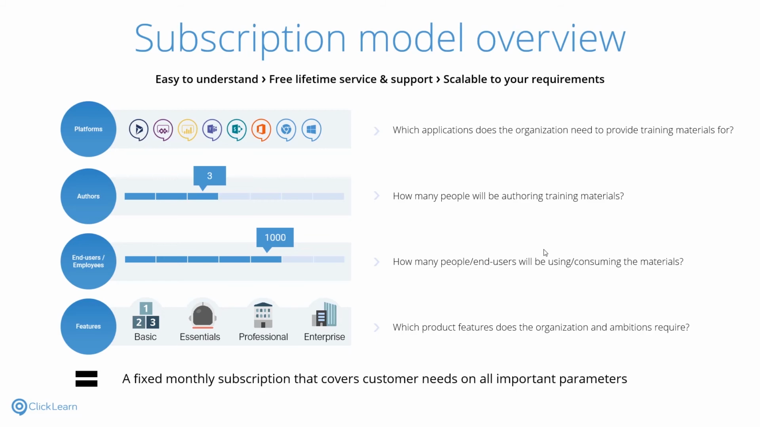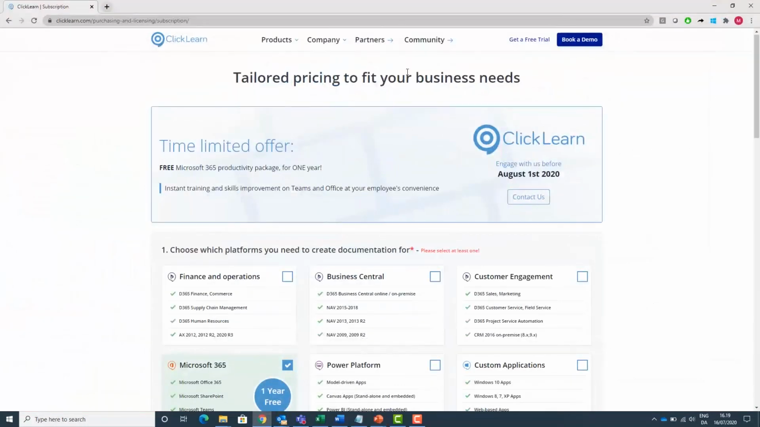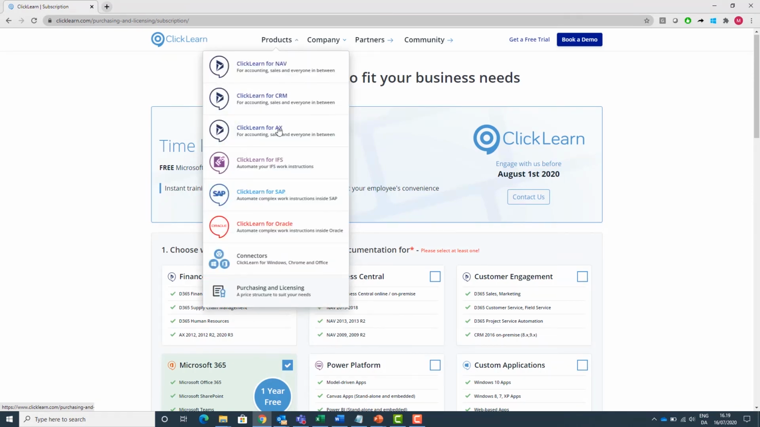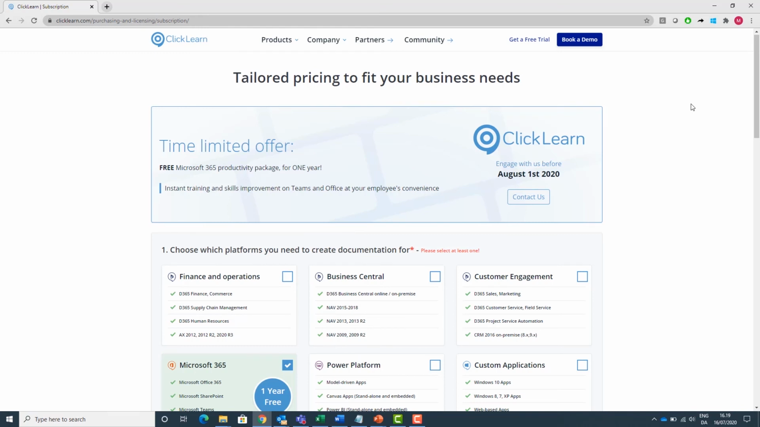And then we have 4 different editions to pick between, and this is all depending on features and functions that you have as a requirement. When we know those 4 parameters, we can configure a fixed monthly subscription price that covers your need. Let's try to do that live, because I have a price calculator available on our website. If you go to clicklearn.com, going into products, click on purchasing and licensing, you will end up on our page here where our prices are available 24/7 for everyone.